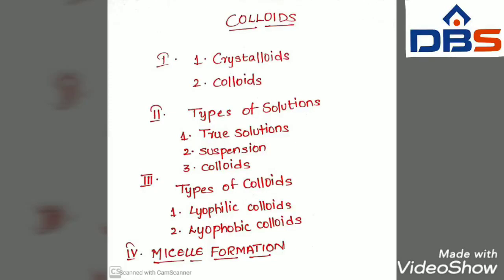Third one, colloids. It is a heterogeneous solution of two immiscible phases containing particles of size 10 angstroms to 1000 angstroms. This is called a colloid. For example, paint, milk, ink.